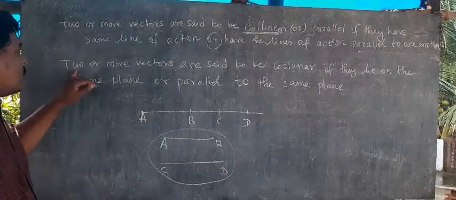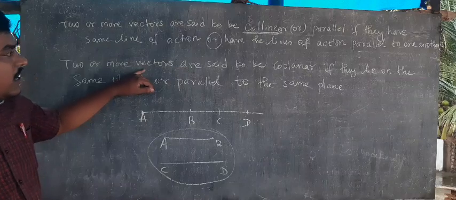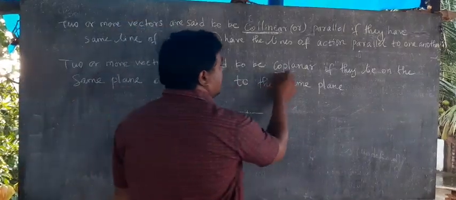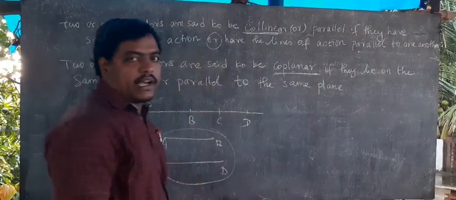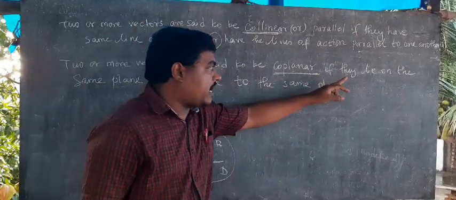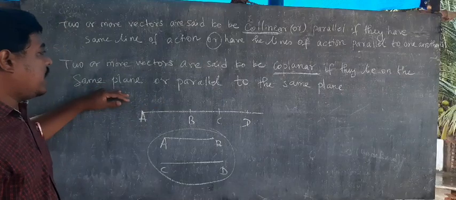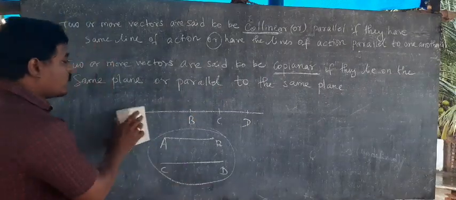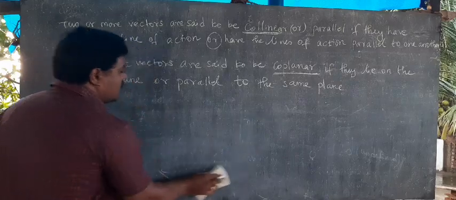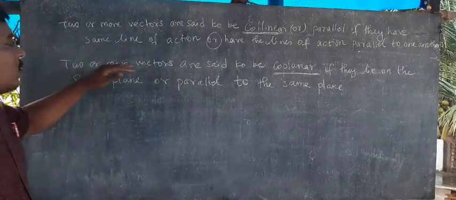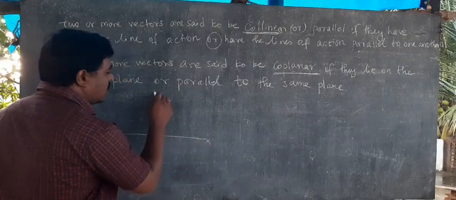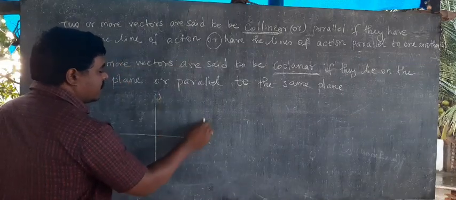Where two or more vectors are said to be coplanar. The definition of coplanar: if they lie on the same plane or parallel to the same plane. So coplanar is the same thing. Two or more vectors: one plane we are having, this is the x-axis, y-axis. This is one plane.